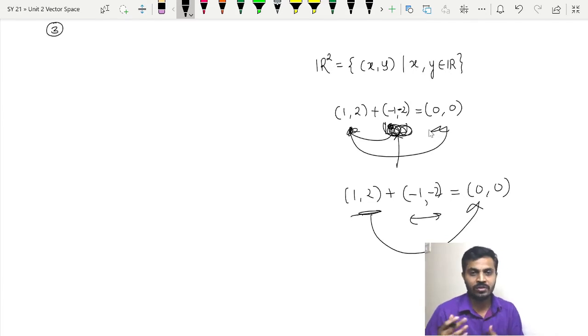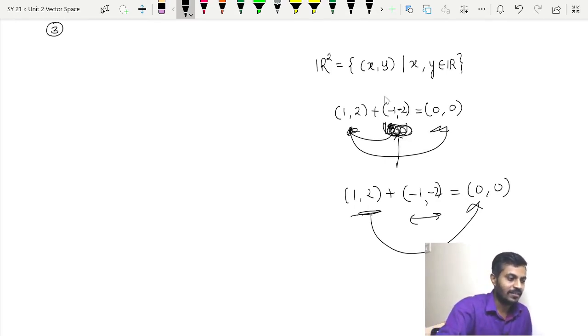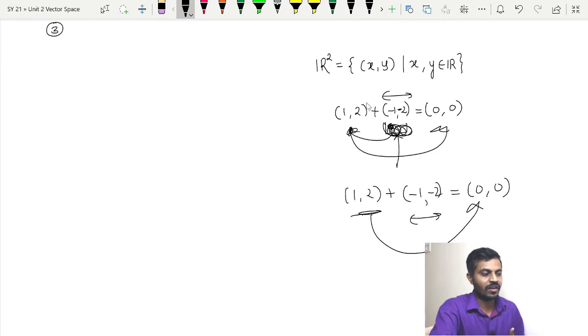Now this is not only true for (1, 2). If you take any element of R2, that will be true for that element. Let us say if I take (3, 2), then you will add (-3, -2), and that (-3, -2) is called the additive inverse of (3, 2). Similarly here, this (-1, -2) is called the additive inverse of (1, 2).